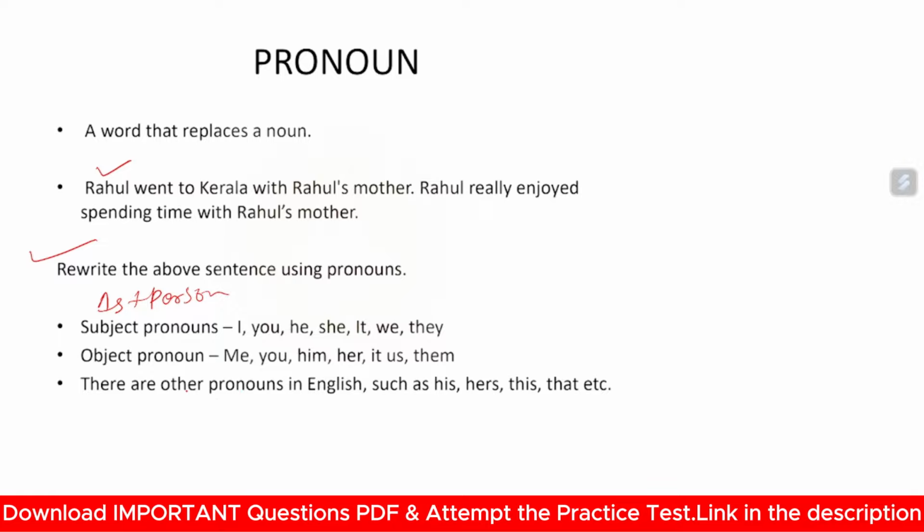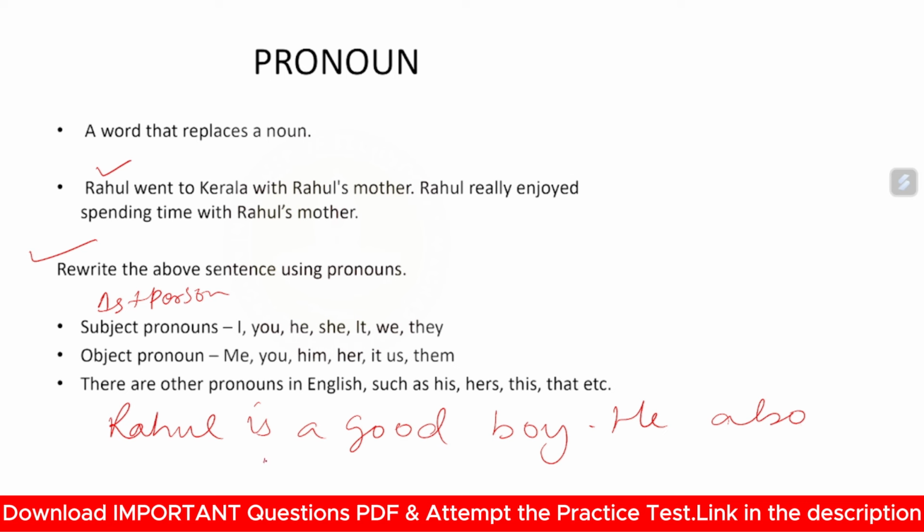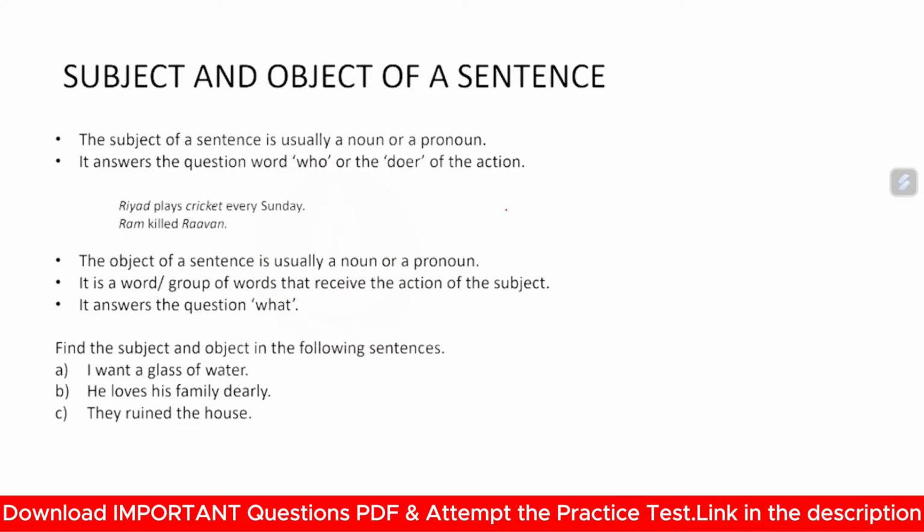Suppose let me form a sentence with the use of pronoun. Rahul is a good boy. Now, instead of writing Rahul, I will write he also plays cricket. He also plays cricket. And trust me, again he is used instead of Rahul. He has all the qualities for Ranji. Okay. Now let's move to the next slide.